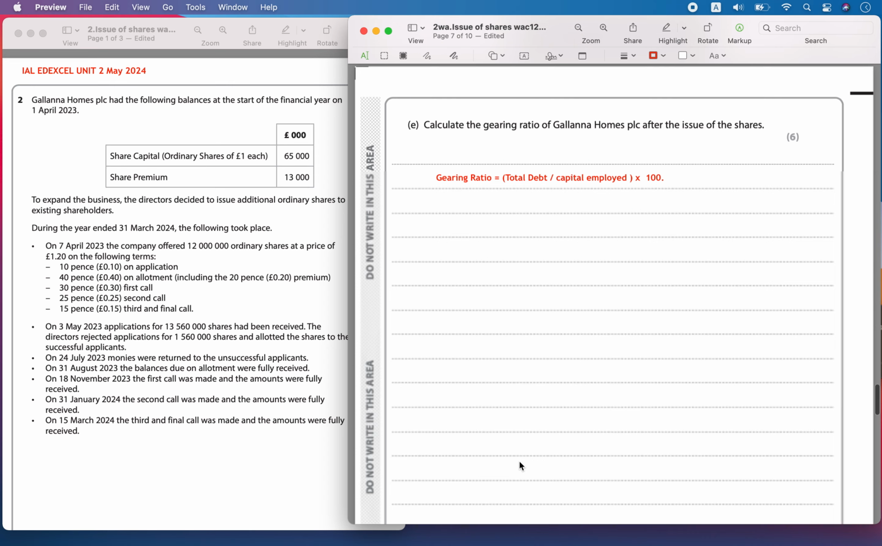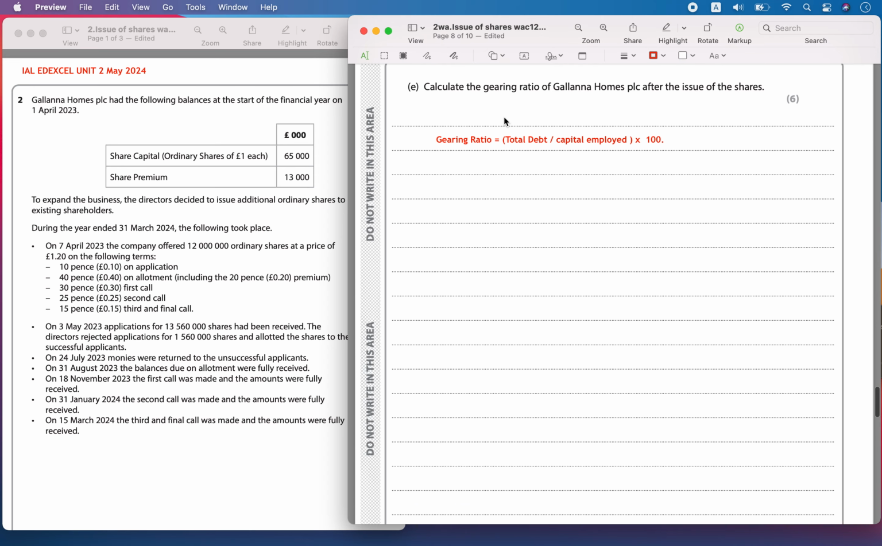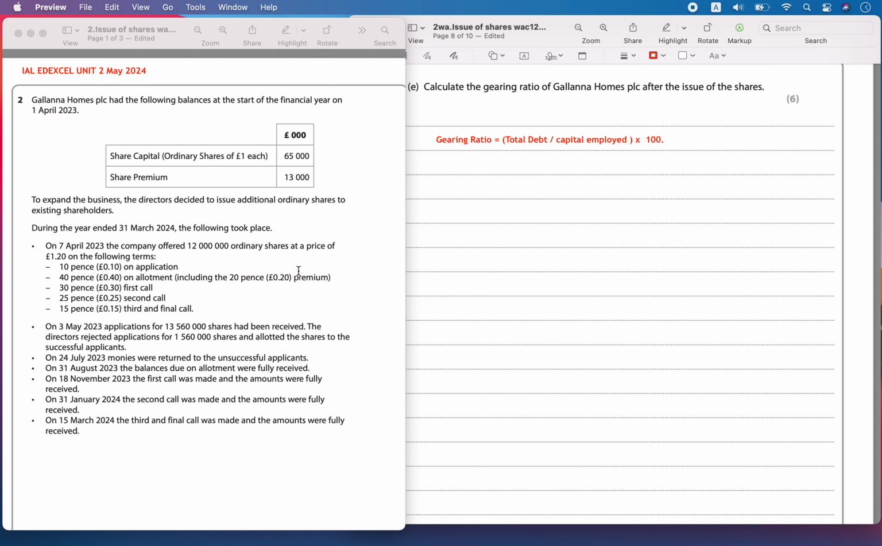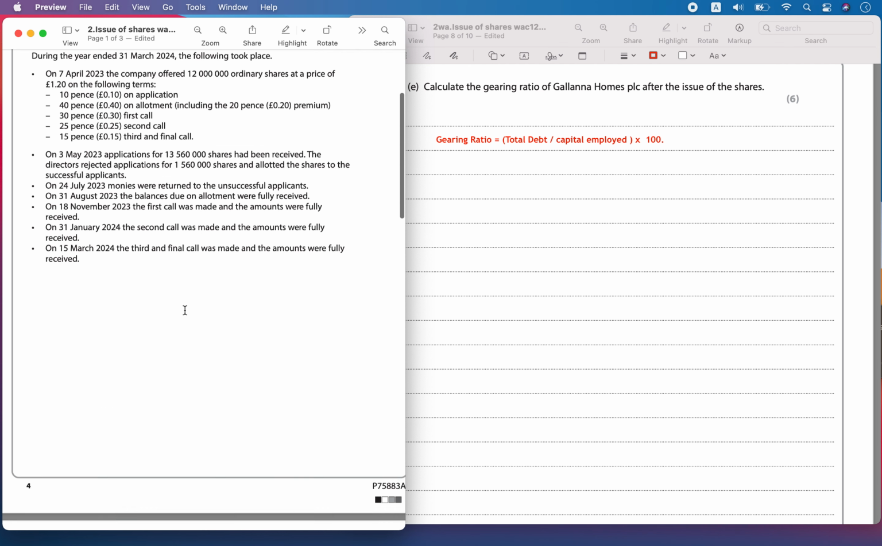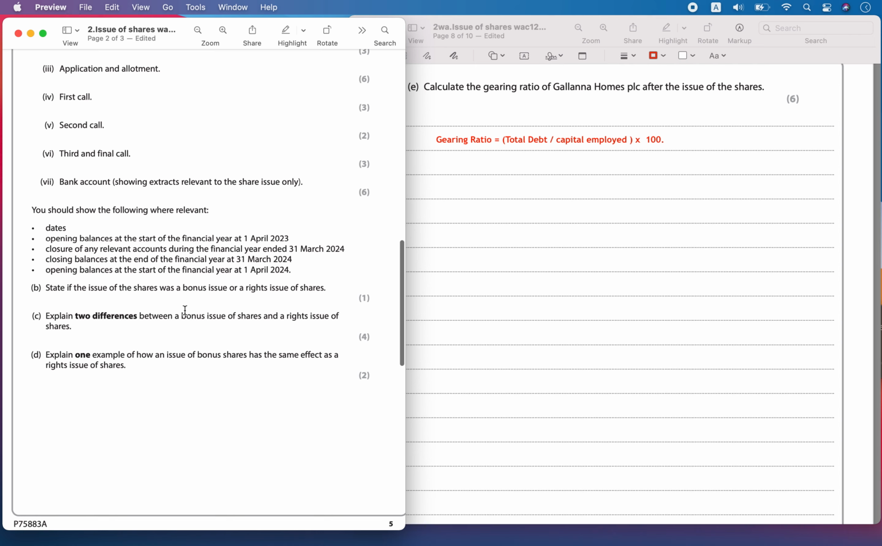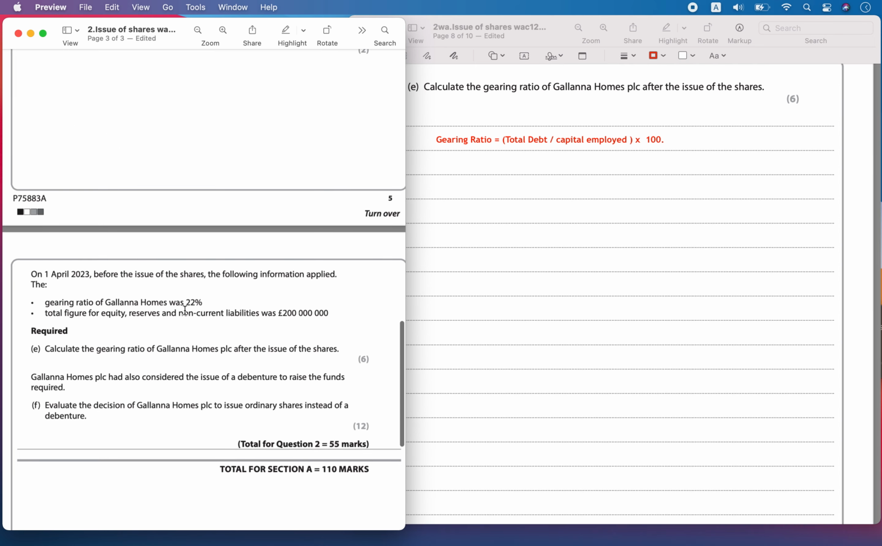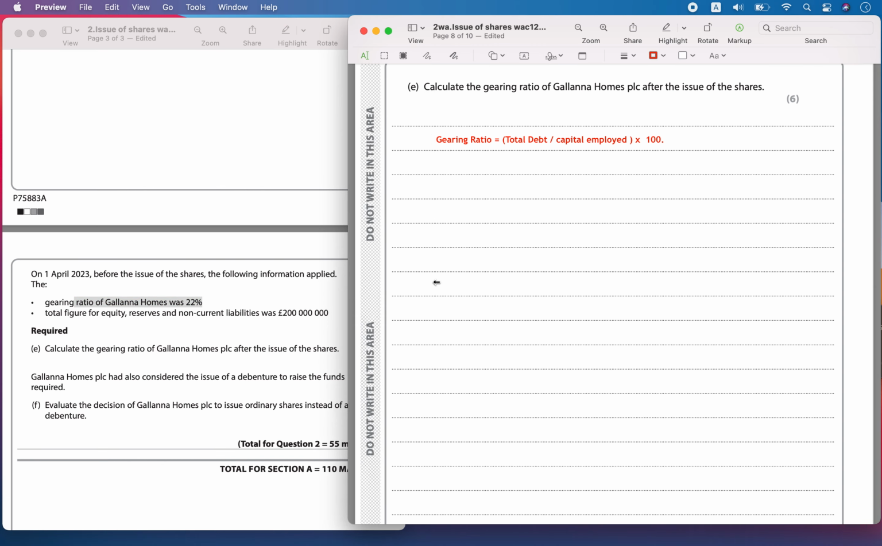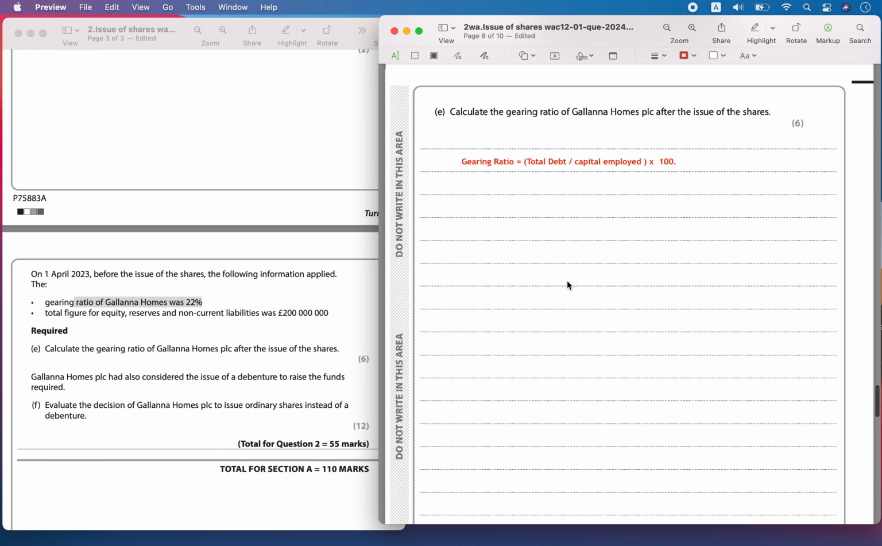Now the next part is to calculate the gearing ratio of Galana Homes PLC after the issue of shares. So let's calculate the gearing ratio. Gearing ratio is the total debt, or the total non-current liabilities, divided by the capital employed. Let's see if they have given any information about the liabilities. Here they have given that the gearing ratio of Galana Homes was 22%. So earlier it was 22% before the issue of these ordinary shares.